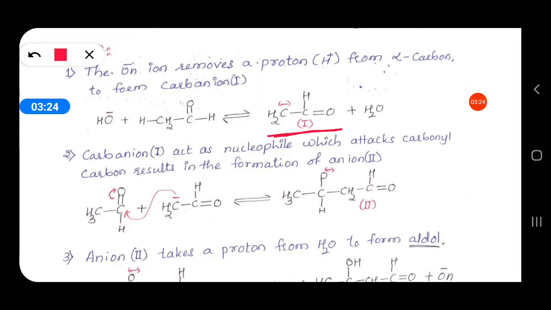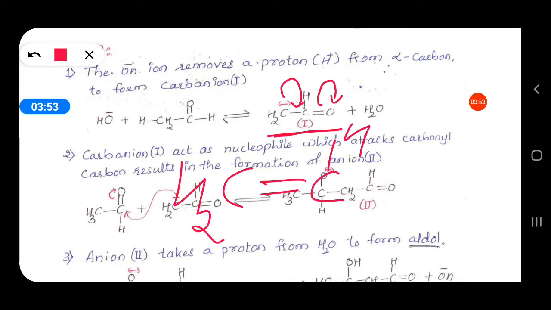When this carbanion is formed, it is resonance stabilized. See, an adjacent C double bond O is present. So as soon as this carbanion is formed, these electrons are given to form a C double bond C, and the CO bond electrons are given to oxygen. So it forms the structure CH2 double bond CH single bond O minus.